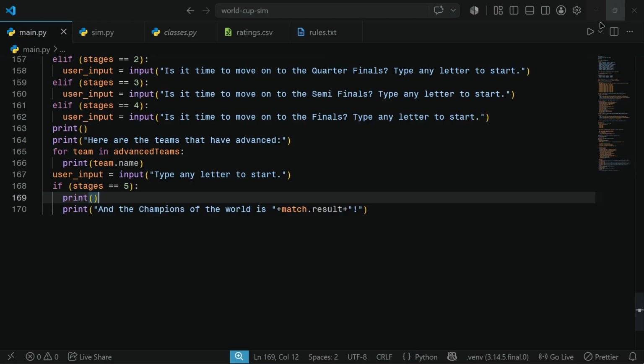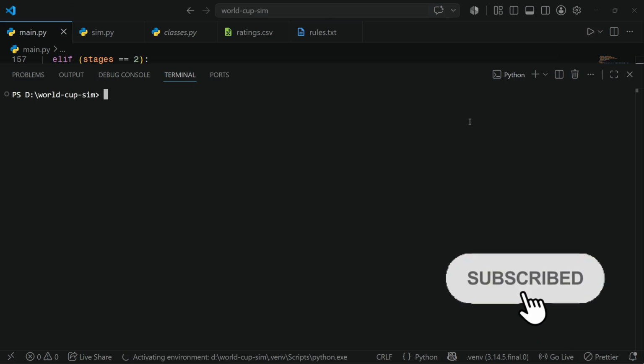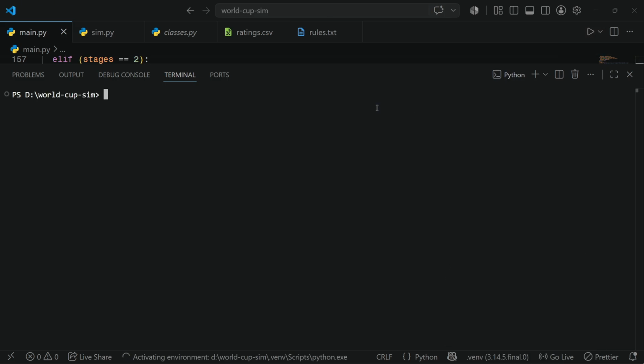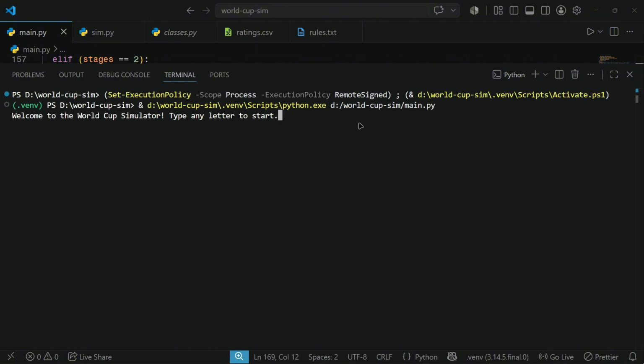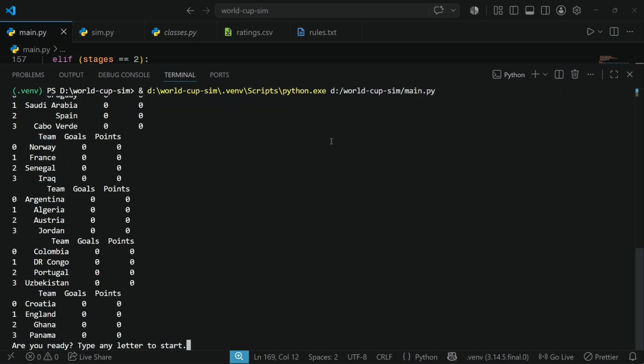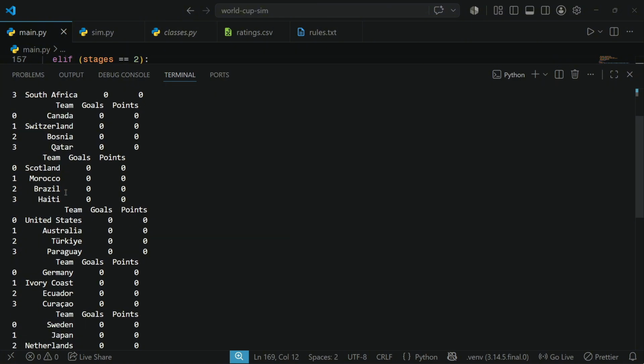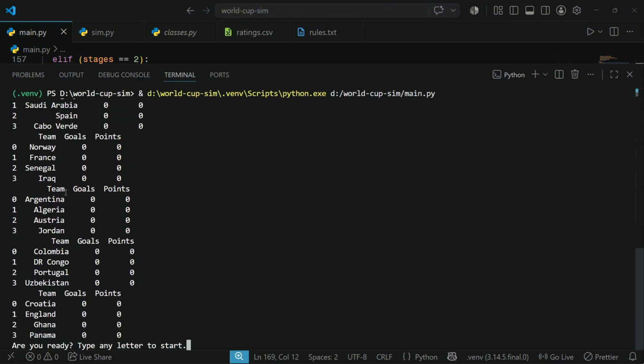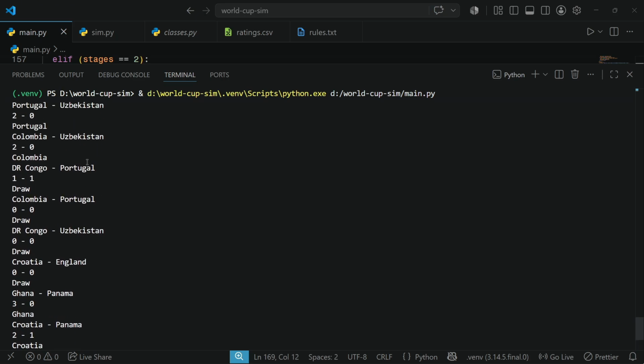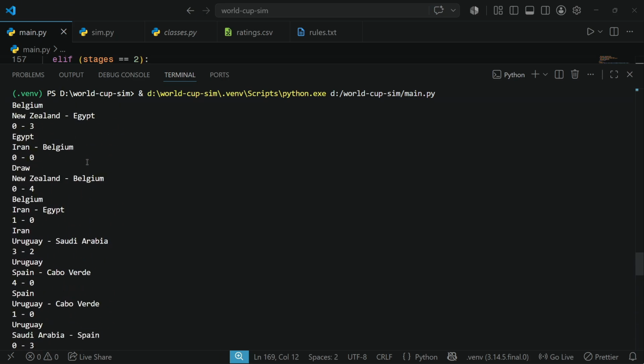Alright, now we're gonna reveal who wins the World Cup. So, first of all, let's just wait. Okay, let's just start. And we have all the groups right here, the current World Cup 2026 groups. Those are the matches. Just look at these matches.